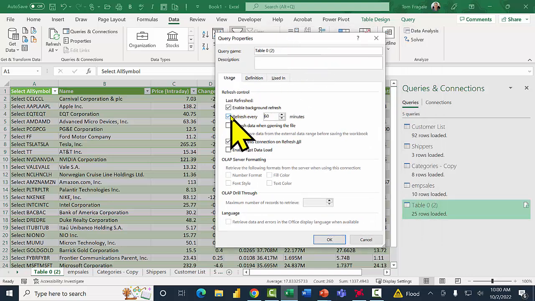So then I can say refresh every so many minutes, and you can change the number of minutes, or refresh the data when opening up the file. So that's more of an automatic refresh, and you can do that with each of the different tables as well. So any of the data sources can be refreshed like that, either manually, or you go into this window and you can pick refresh data every so many minutes, or refresh data when opening up the file, and it'll be more of an automatic refresh.